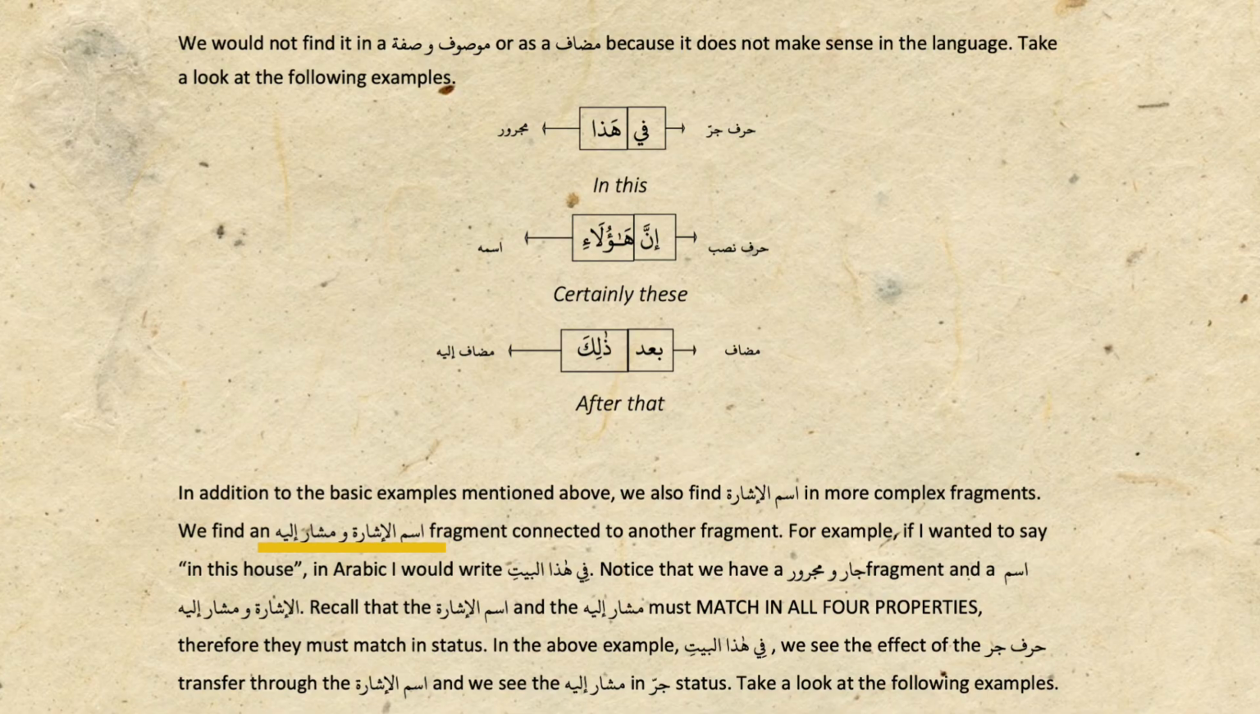If we want to say in this house in Arabic, we would say Fi Hadal Bayt. Notice that we have a Jar Majroor fragment Ism Al Ishara wa Musharun Ilai. Ismul Ishara wa Musharun Ilay must match in all four properties, therefore they must match in status. So in the example above, Fi Hadal Baiti, the effect of Fi, Harf of Jar, transfers through the Ismul Ishara and sees Jar in Musharun Ilay.